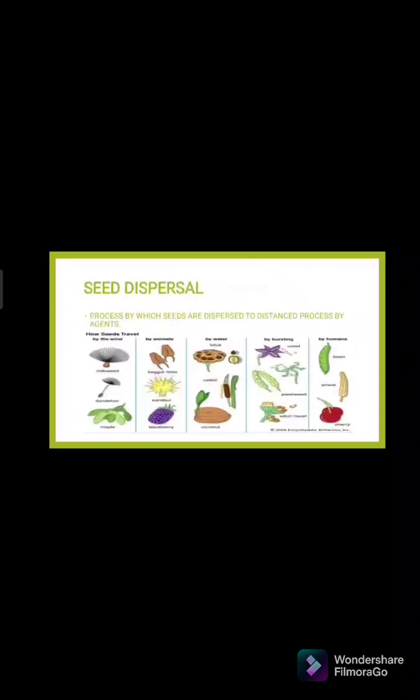We have also here the seed dispersal. Ano ba to? It is the process by which seeds are dispersed to a distance by agents. So, some plants reproduce by the seed, sa buto ng isang tanim. So, paano ba siya nadidisperse? Paano siya kumakalat? Paano siya napupunta sa iba't ibang lugar? Because of the agents again. Sila ang dahilan, the agents. So, we have here the wind, the animals, the water, bursting, and humans. So, these are the agents of reproduction.